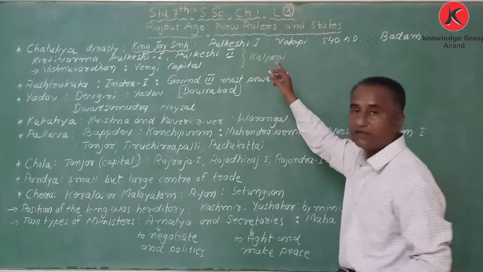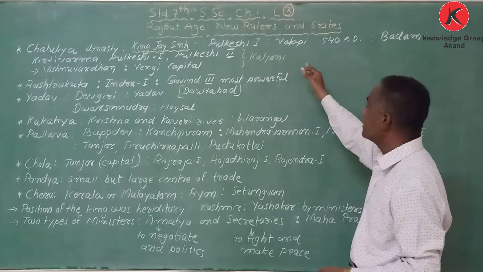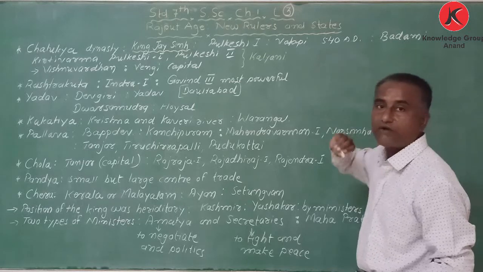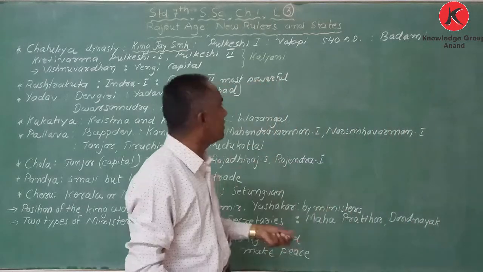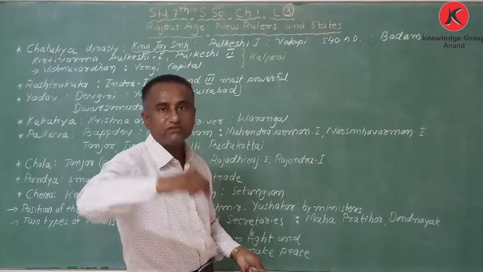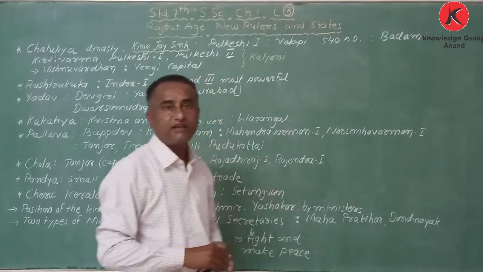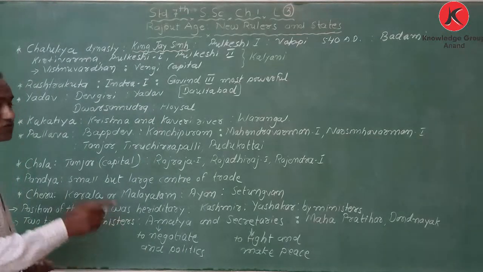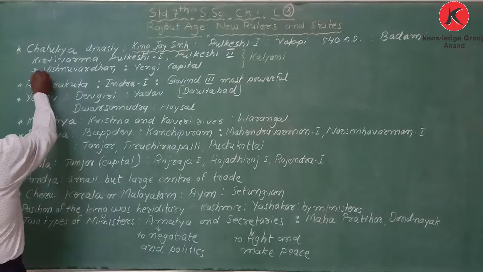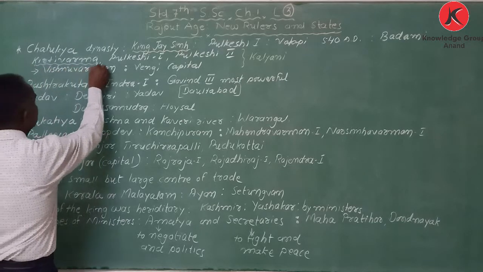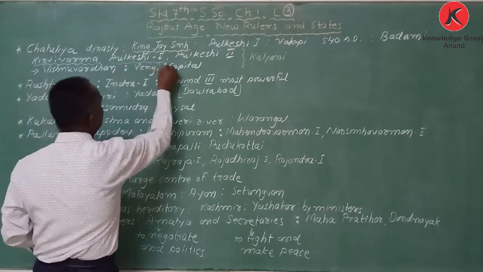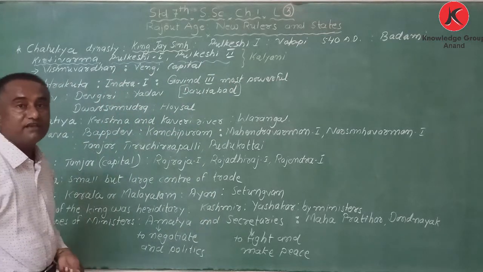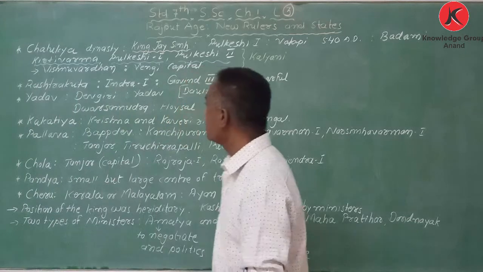So Pulkesi I made Vatapi the capital in the year 501 AD, and today it is known as Badami. Other important kings of the Chalukya dynasty are Kirtivarma, then Pulkesi I and Pulkesi II. These were the main kings of the Chalukya dynasty.